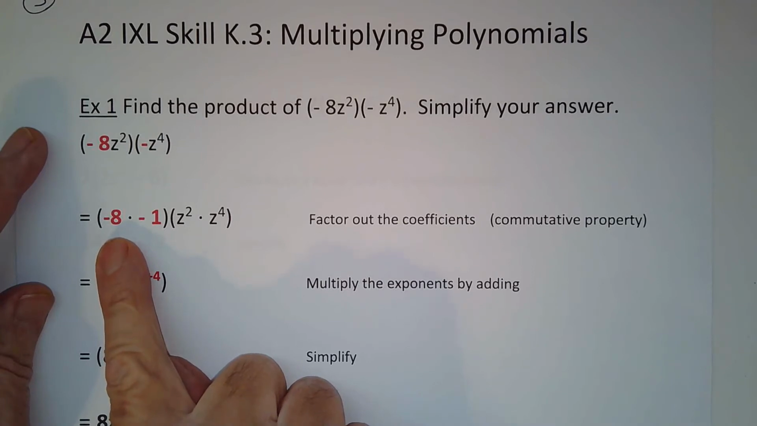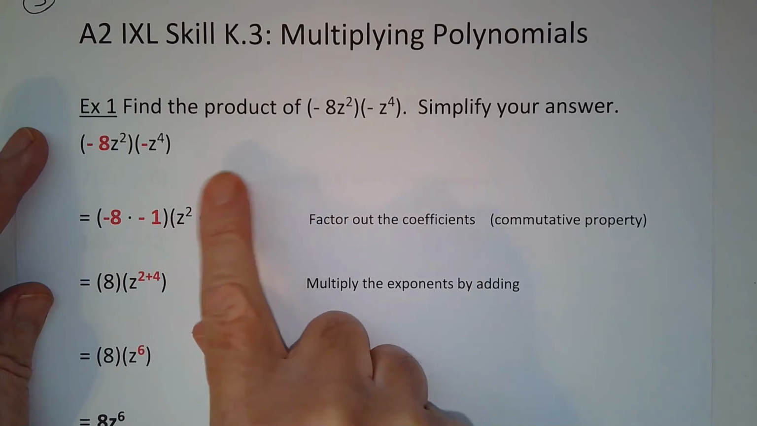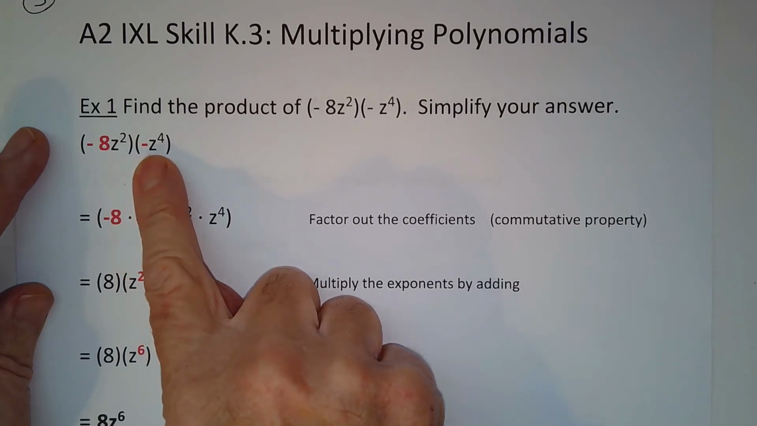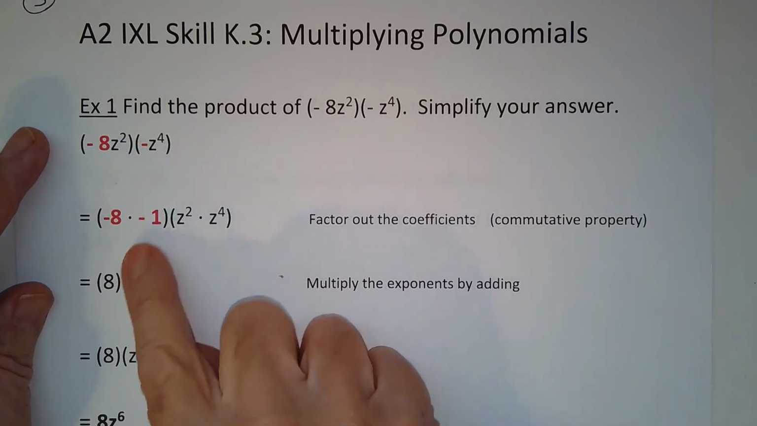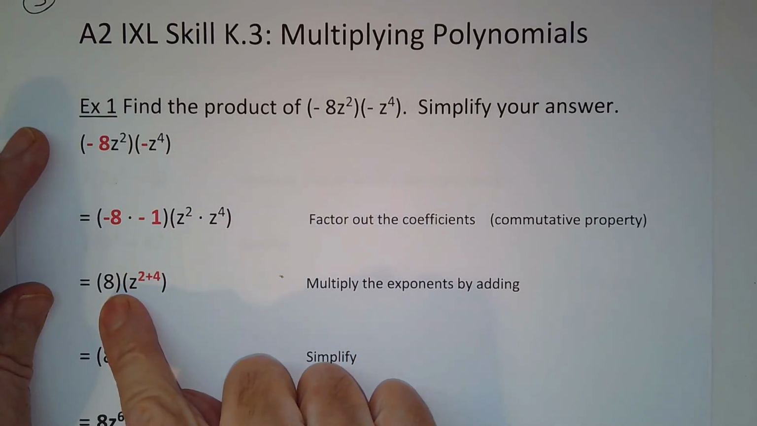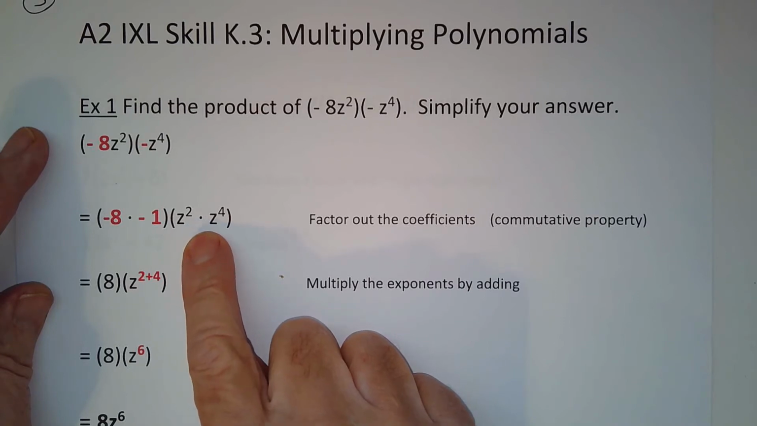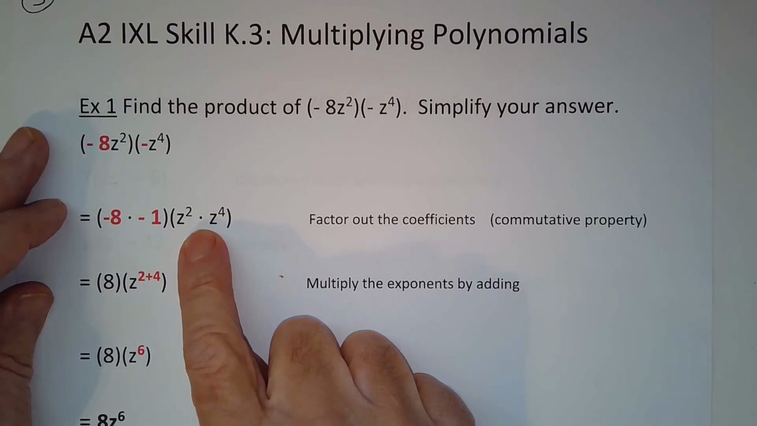So I factored out negative 8, and I multiplied that to negative 1, because normally that's what we would do. We multiply negative 8z squared times negative 1z to the 4th. So negative 8 times negative 1 is 8. Negative times a negative is a positive. Now over here I have z squared times z to the 4th, the rest of it. And you're using commutative property here, that's true. But I think when you think factoring first in this case makes it easy.